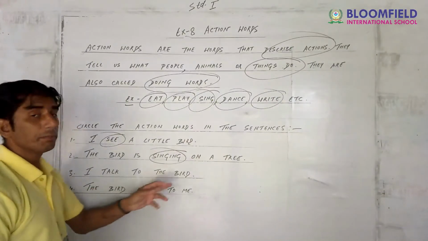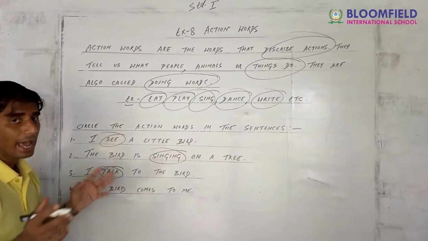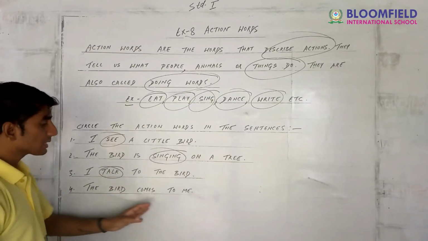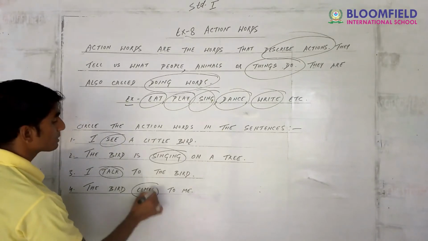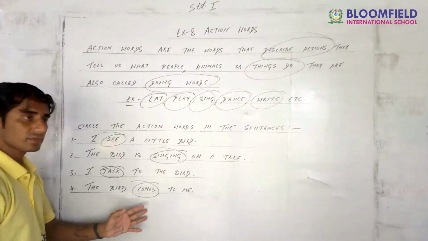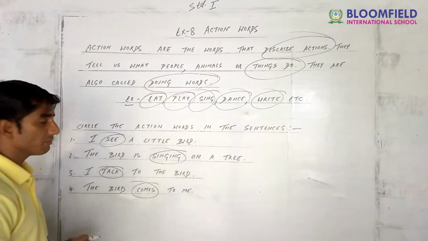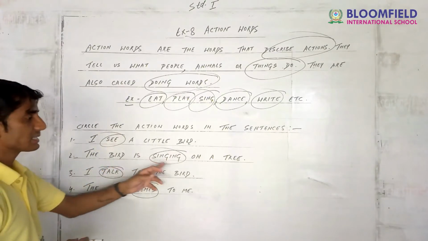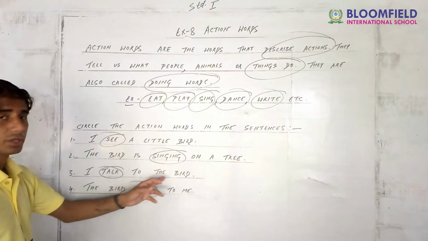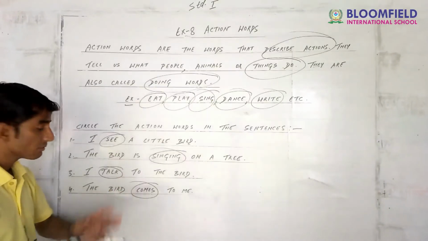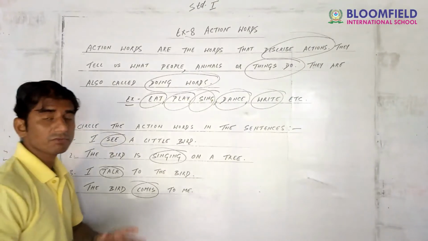I talk to the bird. So talk is my accent word. The bird comes to me. So comes is my action word. Well guys, once again, I see a little bird. See is my action word here. Second, the bird is singing on a tree. Singing is my action word here. I talk to the bird. Talk is my action word here. The bird comes to me. So comes is my action word.